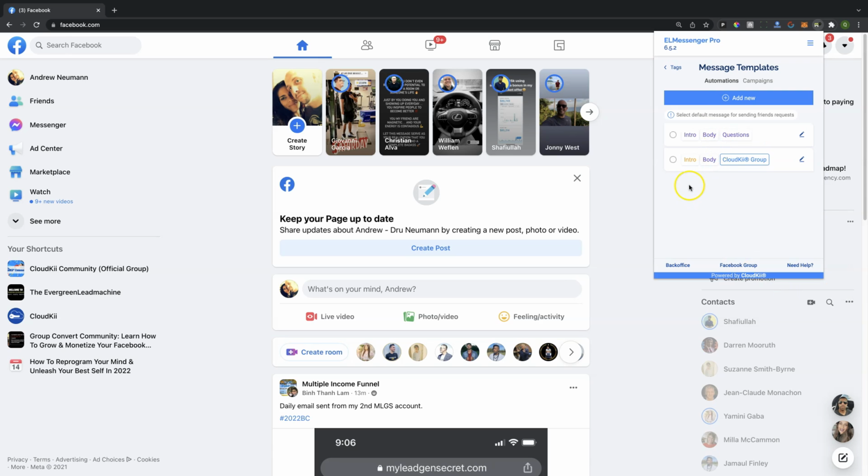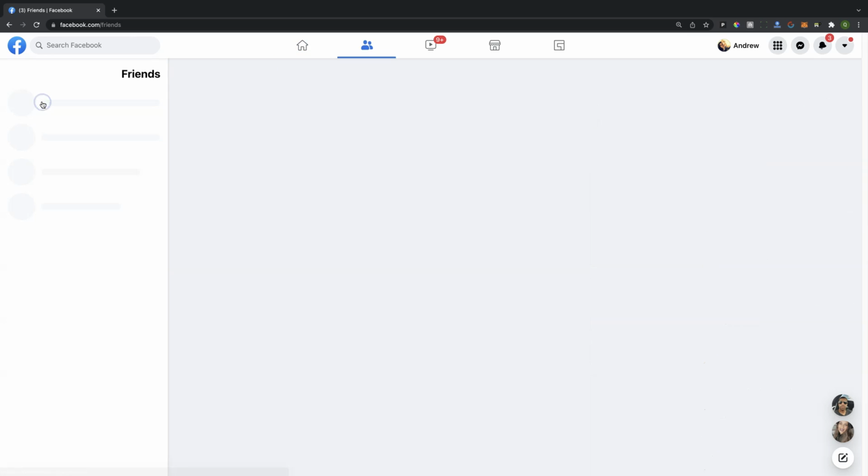So I'm going to go ahead and save that. So just in case I want to decline some friend requests, I would simply select that message from my dropdown. I'm going to show you what that looks like here. So I'm going to go over to my friends tab. And then what I'm going to do is go to friends request.